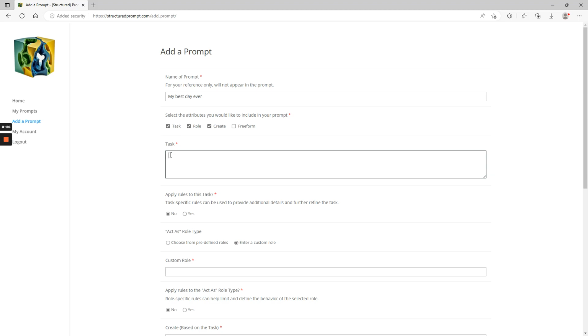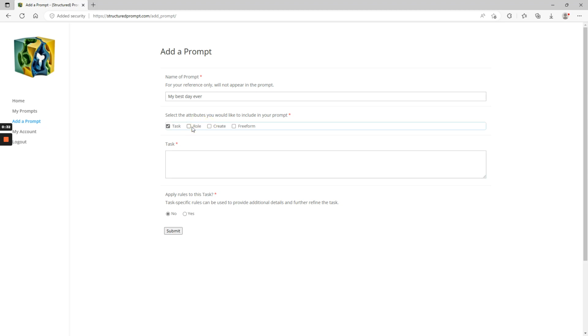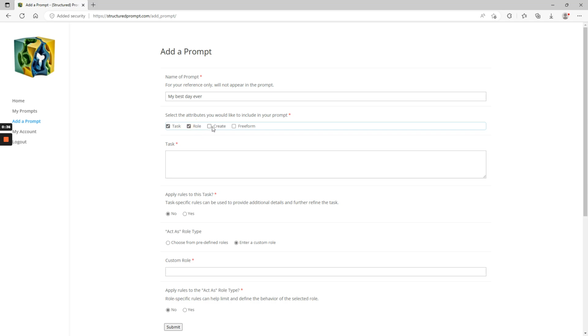Under task, I can activate and deactivate these various parts of the prompt. So, if I just wanted task, I could deactivate role and create, but in this case, I want task, role, and create. So, as a task, I'll describe your best day ever.